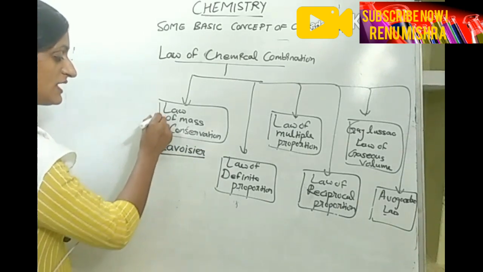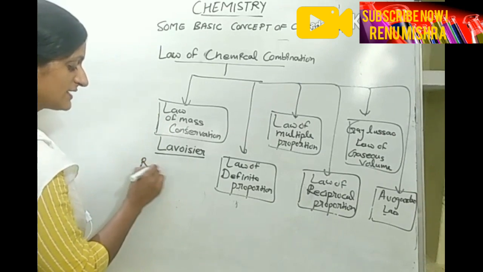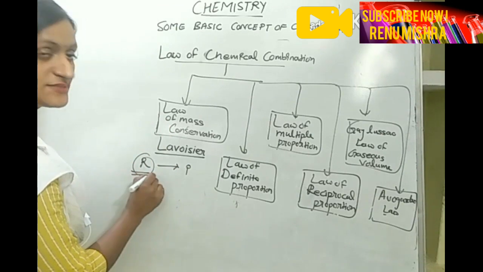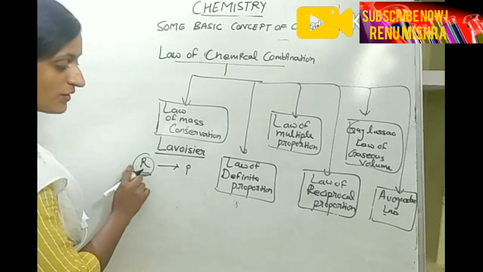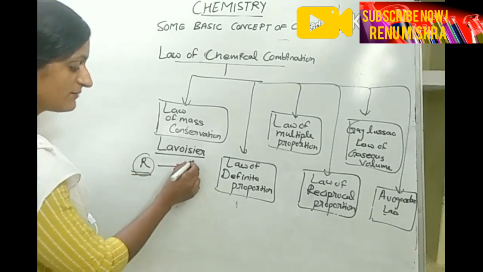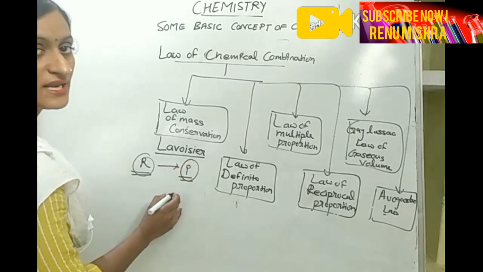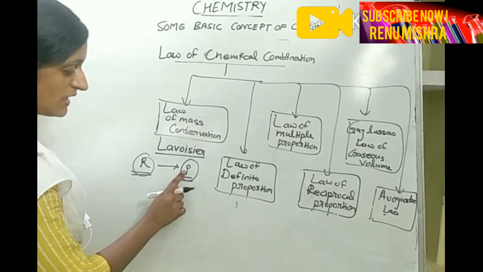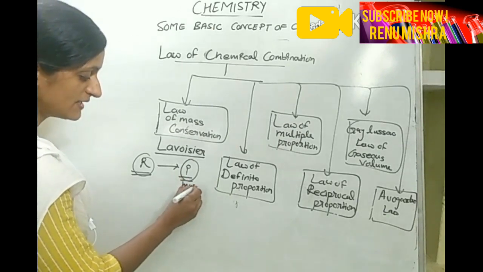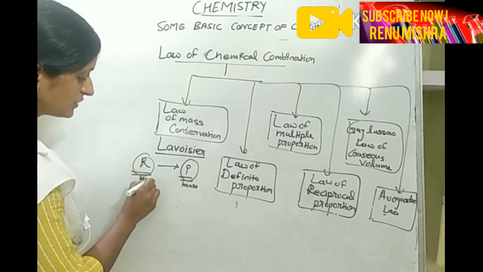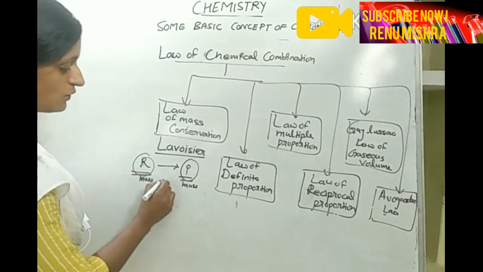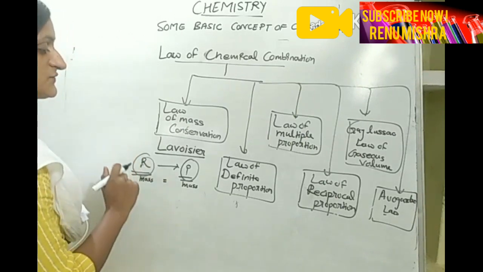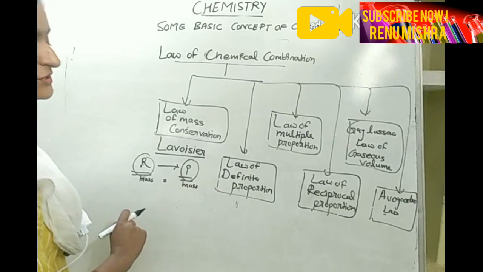In this law, the mass of reactants is always equal to the mass of products. Reactants are the reacting species that you use for a chemical reaction, and products are what you obtain after the reaction. That mass will always equal the mass of the reactants. So both masses will always be equal. Is it clear?